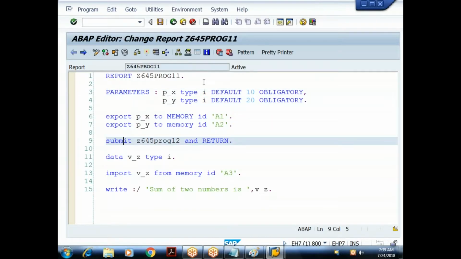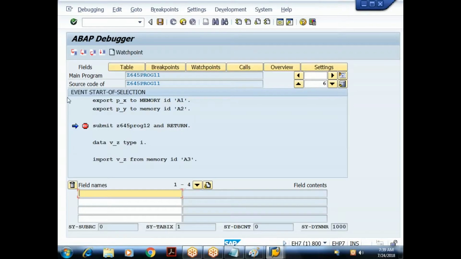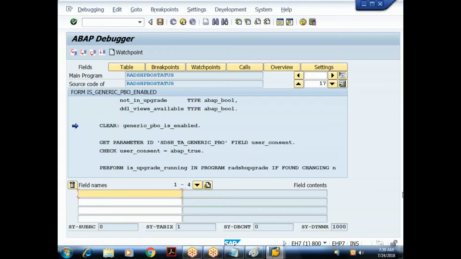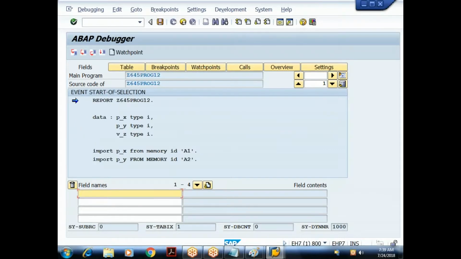Even though you are not calling those standard programs explicitly, they get called internally whenever you are doing a task. So when I say F5 here, it is going to some standard program. Understood? We need not understand this, and we cannot understand. First of all, don't ever try to understand standard programs. Not at all required. When you come to the enhancements concept, at that time I'll tell you how to plug in additional code. But otherwise, don't try to understand the built-in code. Some code is there which we are not concerned with. Just to come out of this code, just say F7. We are concerned with only our code. So make sure that the control is there in our program.